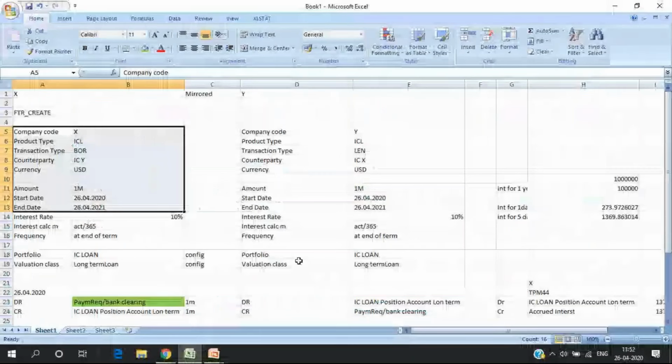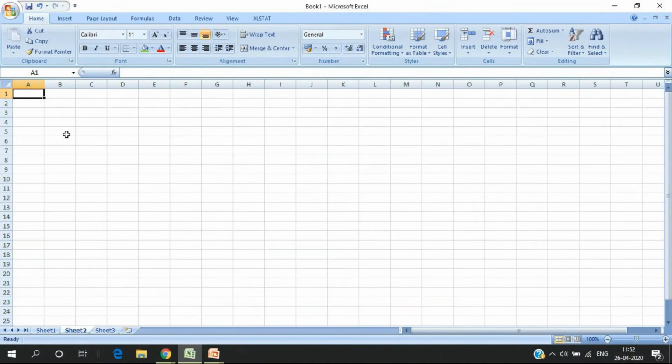Let me see if I can illustrate in Excel. This is my entity, X, Y, Z. X is paying in three currencies: USD, Euro, GBP. Similarly Y is paying in three currencies. Z is paying in three currencies. Now it has to pay various vendors, right? In this currency, it will have three accounts. Agreed? X will not have just one account.